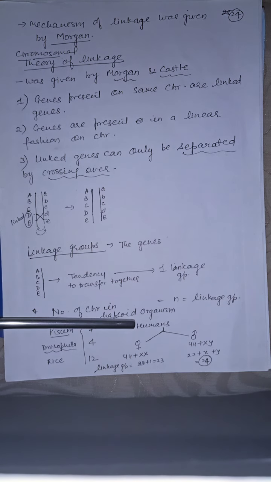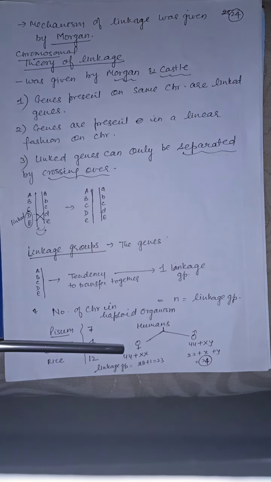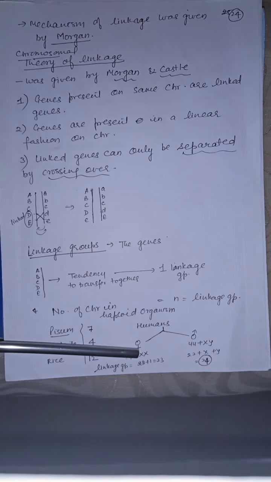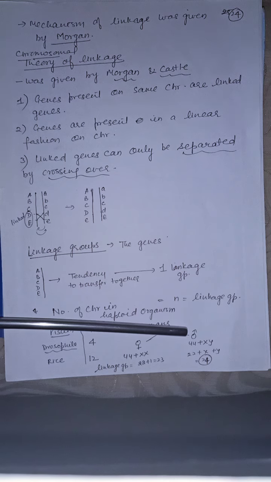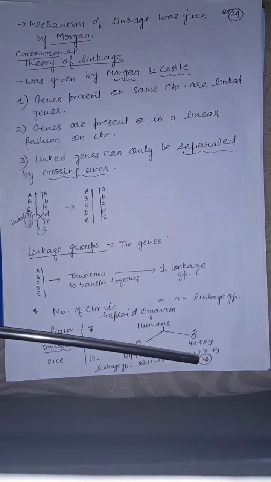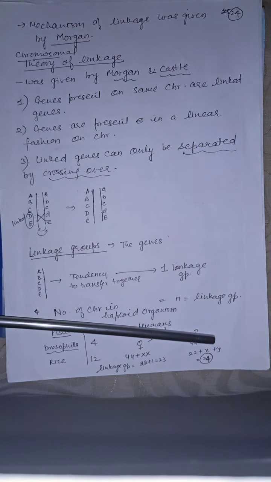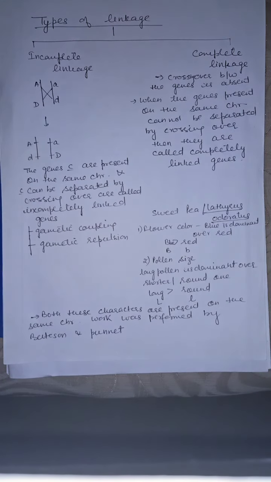For example, in humans, females have 23 linkage groups because 22 are autosomes and one pair is of X chromosomes. Both X are the same, so therefore one linkage group. So 22 plus 1, 23. Whereas in males, there are 24 linkage groups: 22 for autosomes, one for X and one for Y. Both are different, X and Y are different. Therefore, there are 24 linkage groups in males. This I have told you.